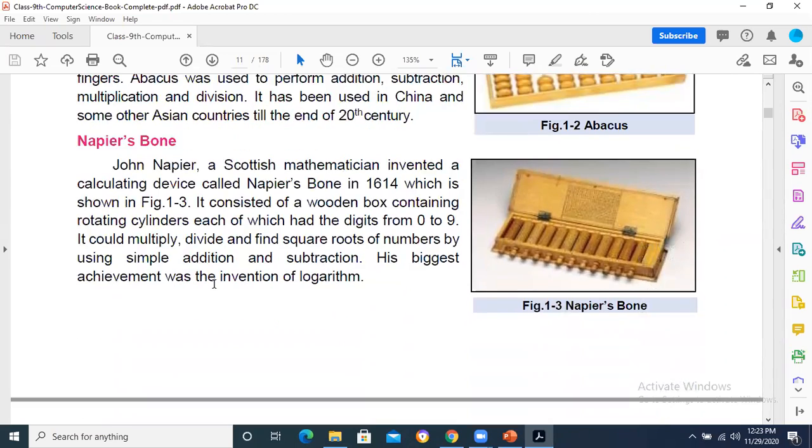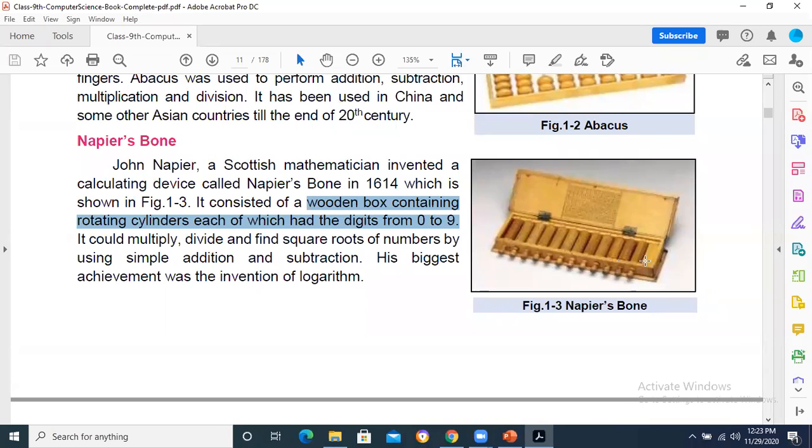Then comes Napier bones, which was developed by John Napier, a Scottish mathematician. You must know the country John Napier belonged to. He invented the device. What was the structure? You can see a wooden box containing rotating cylinders, each of which had the digits from 0 to 9. This can be asked in MCQs: what kind of mechanism the Napier bones had, and you may be given four options. You must remember that the wooden box was there having cylinders.